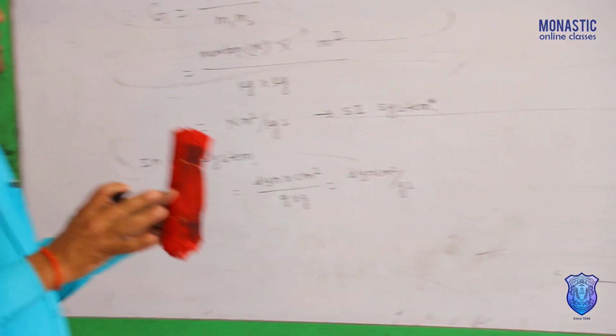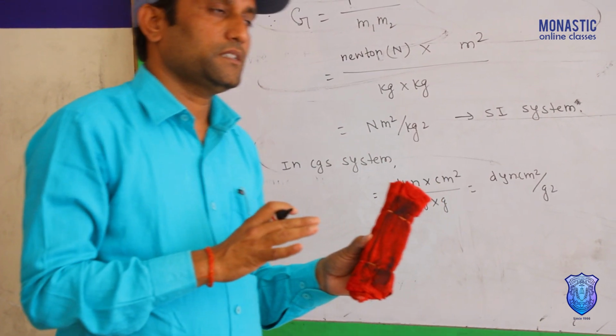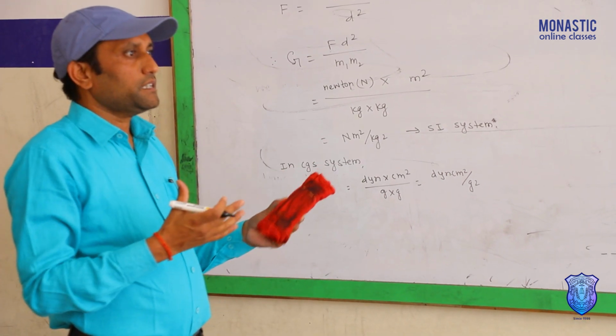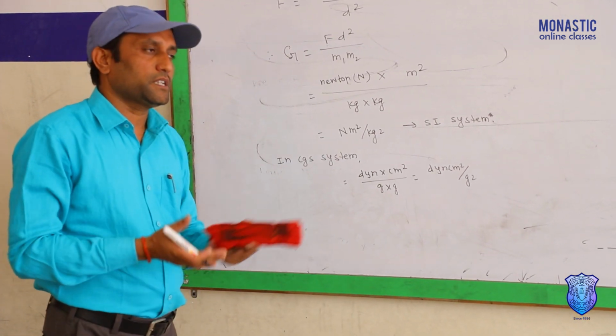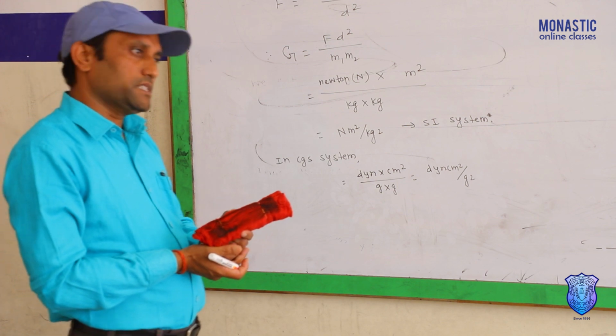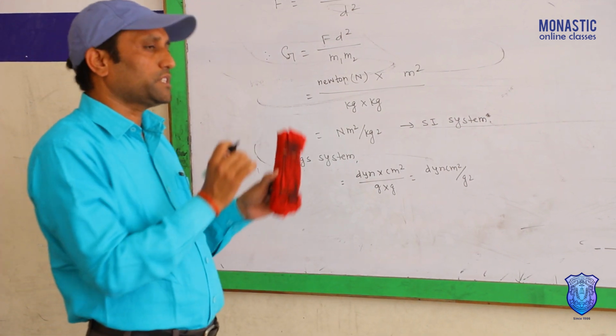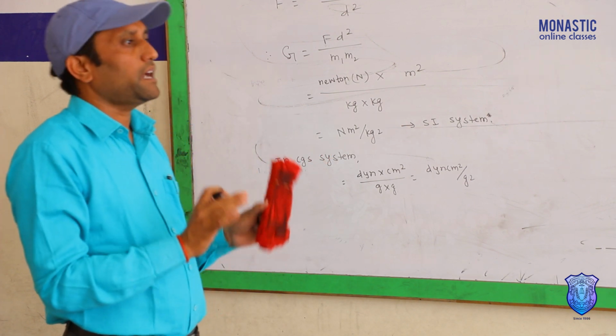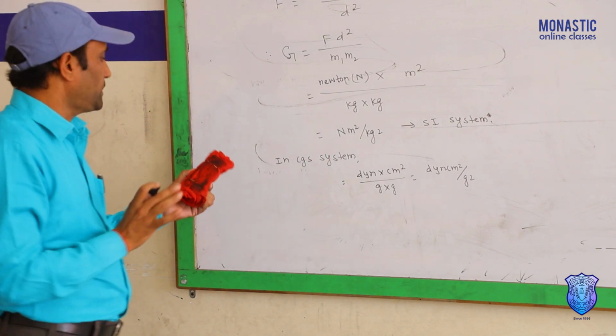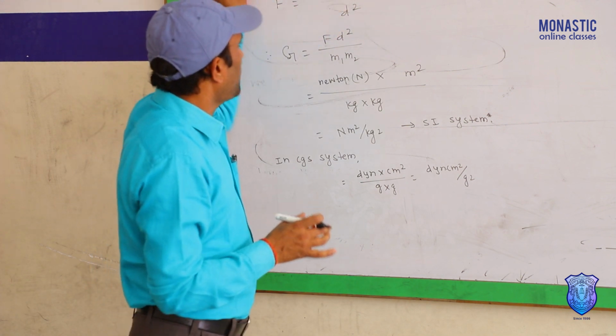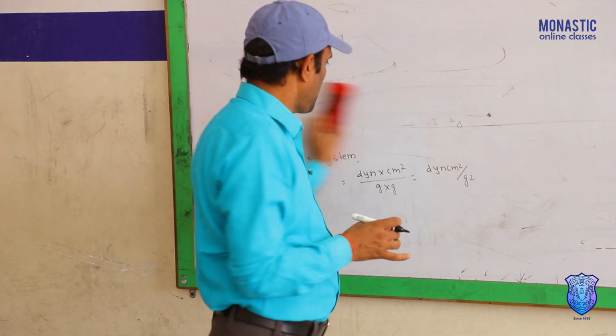So, how does the gravitational force change if the masses of bodies are changed, or if the distance between them is changed? Means the question is the relation between gravitational force and its factors like mass and distance. Gravitational force depends on two factors, mass and distance.